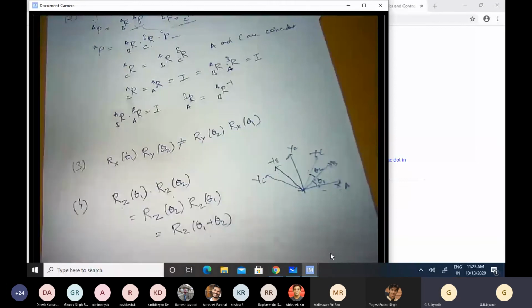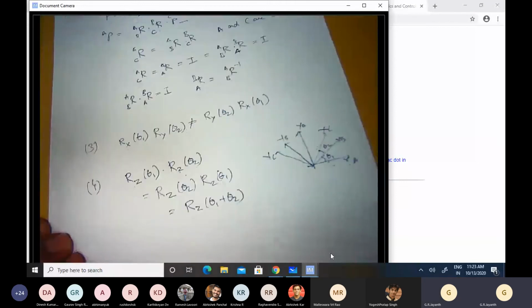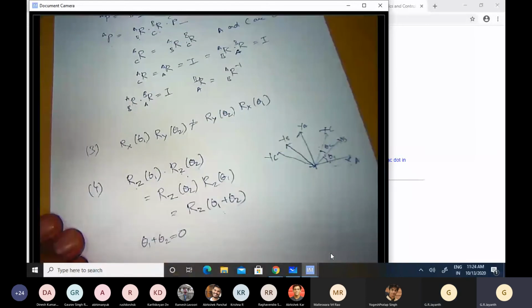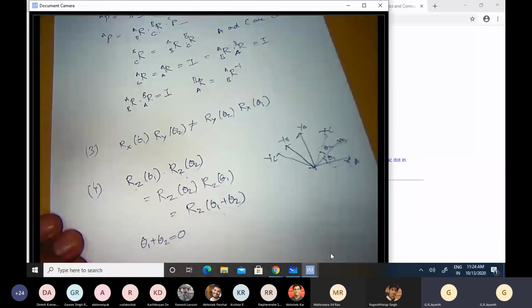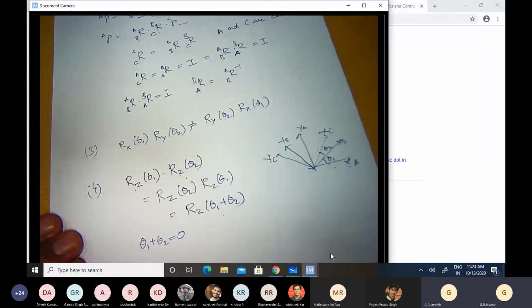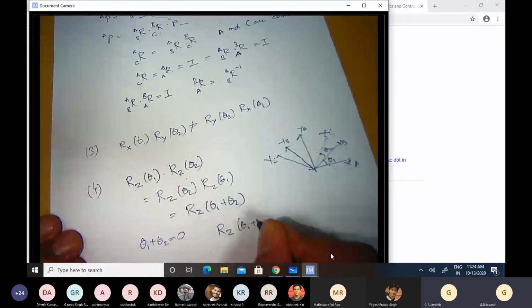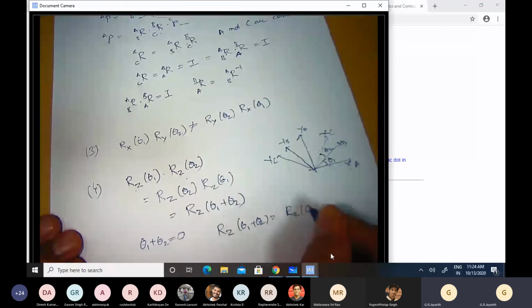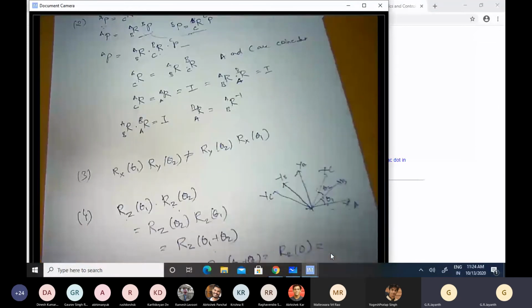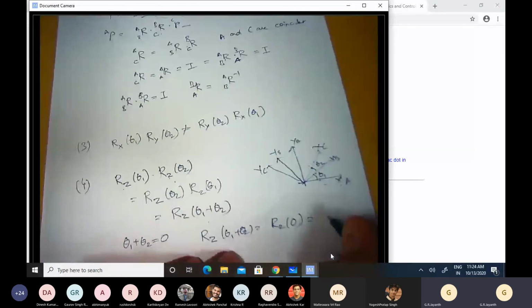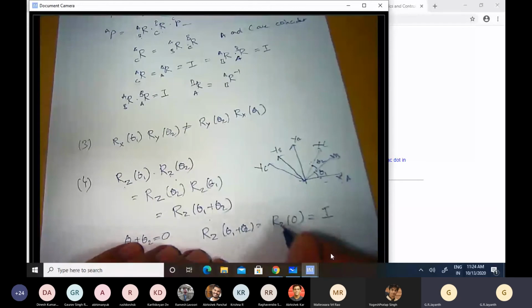Okay, so one special case of this is when θ1 plus θ2 is 0. In other words, I rotate from the A coordinate system by θ1 to get the B coordinate system, and I rotate back by minus θ1 to get back the A coordinate system. So I would therefore have Rz of θ1 plus θ2 equal to Rz of 0, and as you might intuitively expect, if I rotate in one direction and rotate back in the opposite direction, I would get the same vector representation again. So Rz of 0 is an identity matrix.